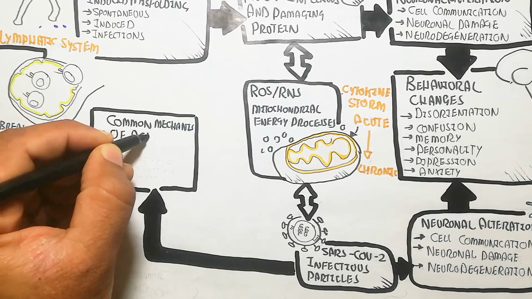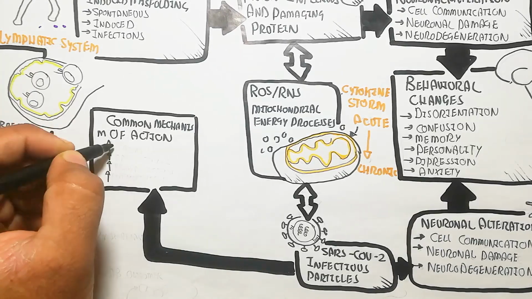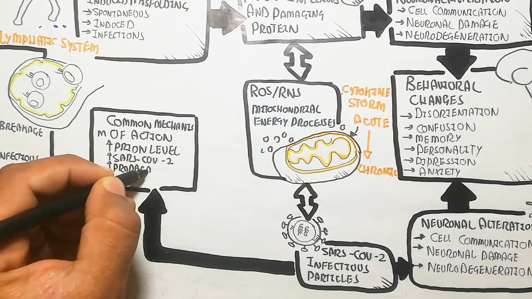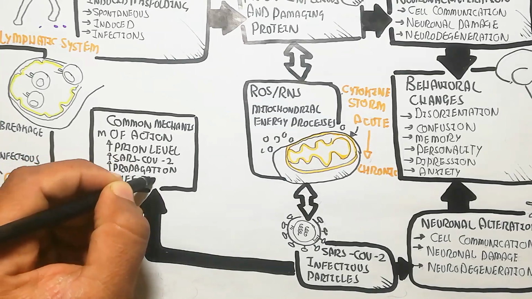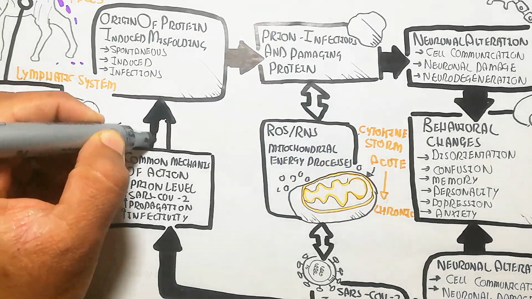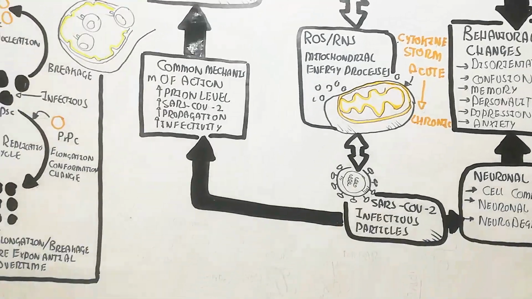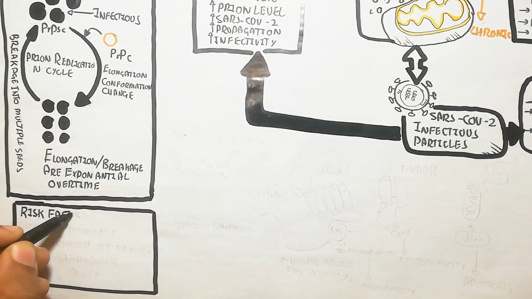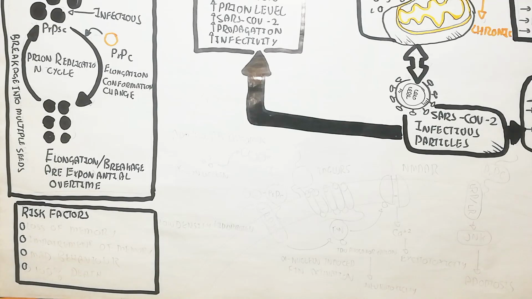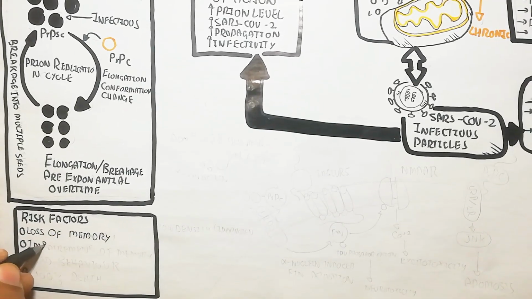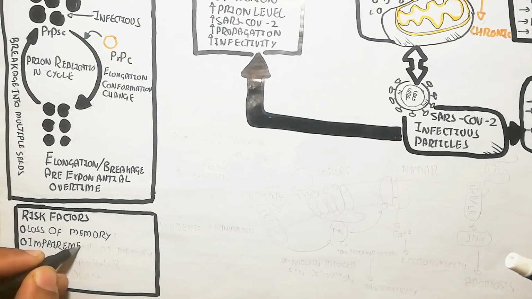The common mechanism of action is that prion level increases, propagation increases, and infectivity increases, which will lead to the origin of protein-induced misfolding. The risk factors are loss of memory, impairment of memory, mad behavior, and 100% death possibility.